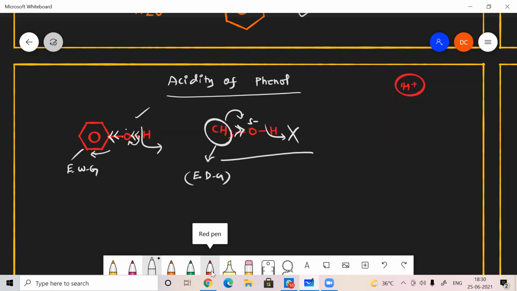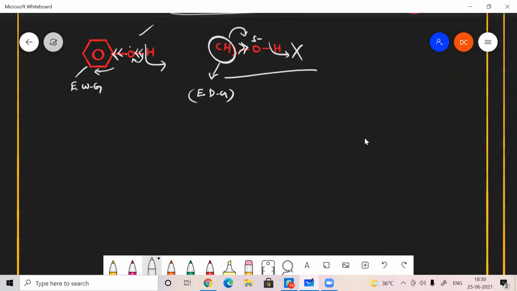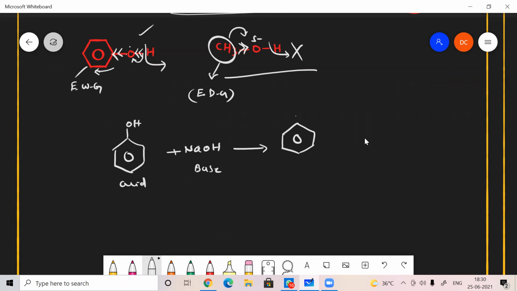So phenol is usually a Bronsted acid, right? Here you just assume phenol, and if it reacts with NaOH, then what will be my product? Here it is a base, here it is an acid, then I'll get a salt. What kind of salt can I get? I can get sodium phenoxide along with water. So if it forms a salt and water with a base, it must be acidic.